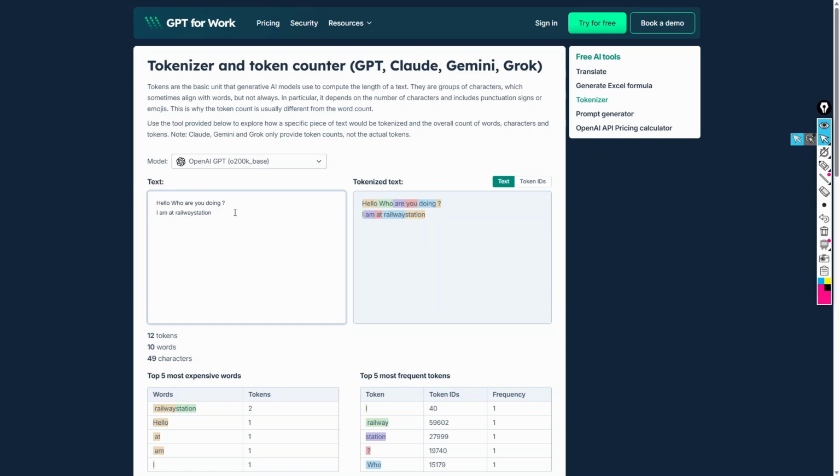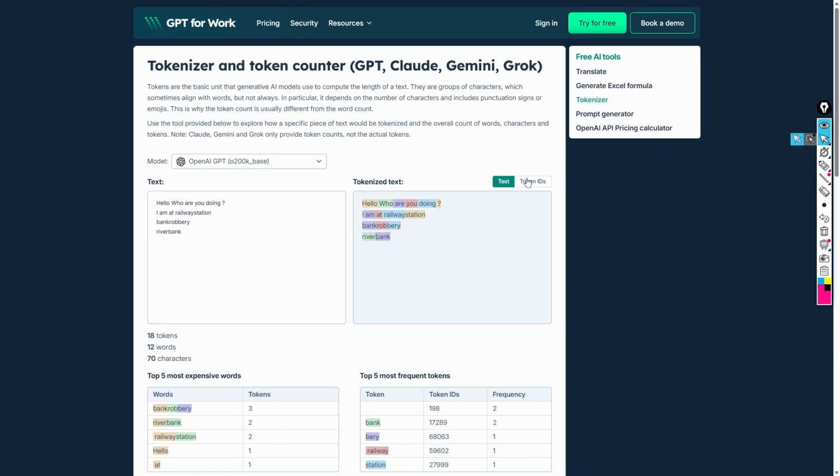Similarly, if you see bank robbery and river bank, for bank robbery three tokens have been generated, and for river bank two tokens have been generated. This word bank is common across both.